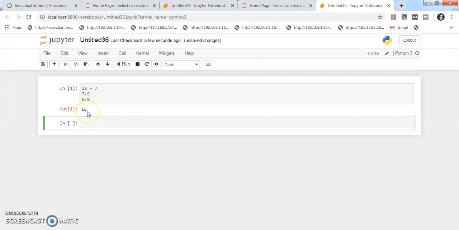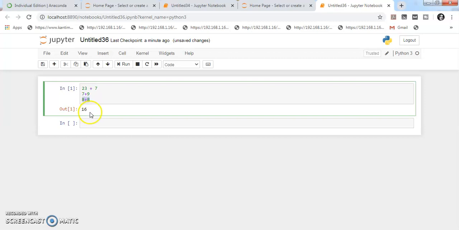The output we get here is 16. Actually, whatever is the last line, only that shows the result. The 23 plus 7 and 7 plus 9 are not showing. Only the last line's result shows in the output.